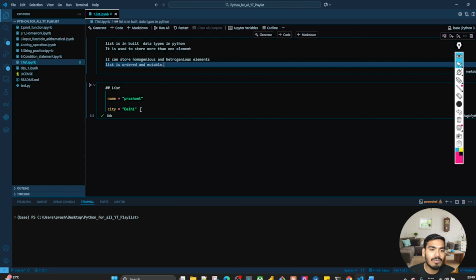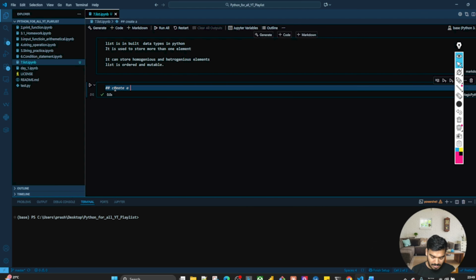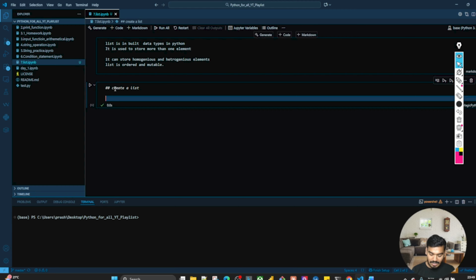So now let's create one list. How can we create it? Let's say I'll take one variable L1 equal to... you cannot create a variable with list because this is a reserved word, so you cannot write that. As you create a string, you take one variable and assign a value.